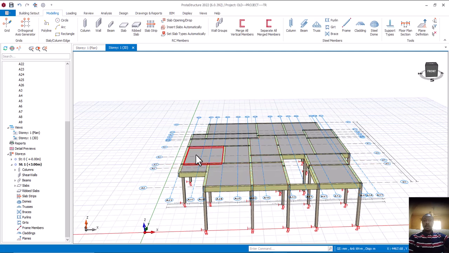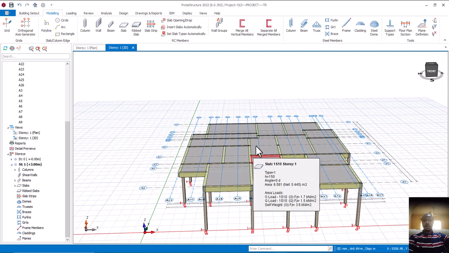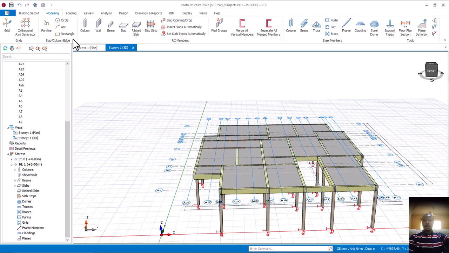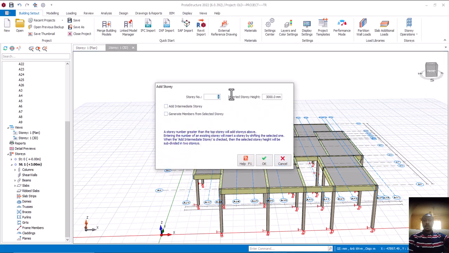For me, I would not like to put wall now, because I'm still going to be editing the height. So after I have edited the height, everything's modeled, then I can now be inputting my walls. All right, so I'll just come to this place now under building, and then click on insert story. Now, how many? I need 2. Your own ground floor in AutoCAD is story 1 in ProtaStructure. Your own first floor in AutoCAD is story 2 in ProtaStructure.